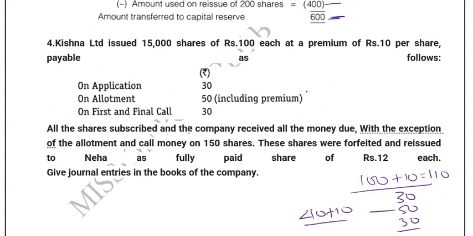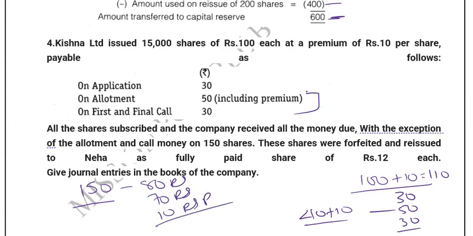All the shares were subscribed and the company received the money with the exception of the allotment and call money on 150 shares. That means for these 150 shares, he didn't pay the allotment money and the call money, that is this 50 and the call money. So 80 rupees he didn't pay. Out of this 80 rupees, 70 rupees is towards the share value and 10 rupees is towards the premium value. You need to keep this bifurcation, friends, because while passing the entry, we need to show the premium separately. Keep that in mind.